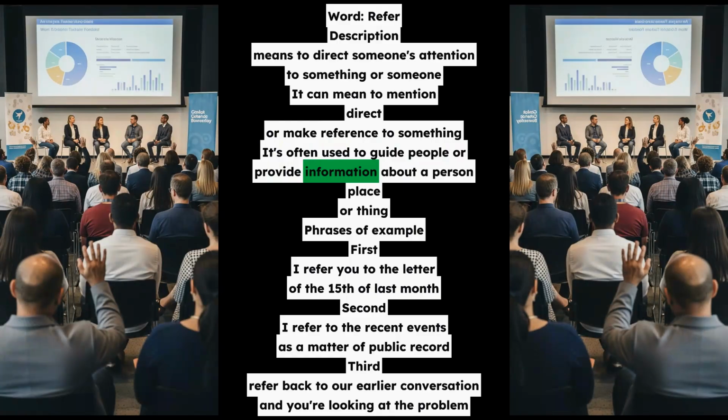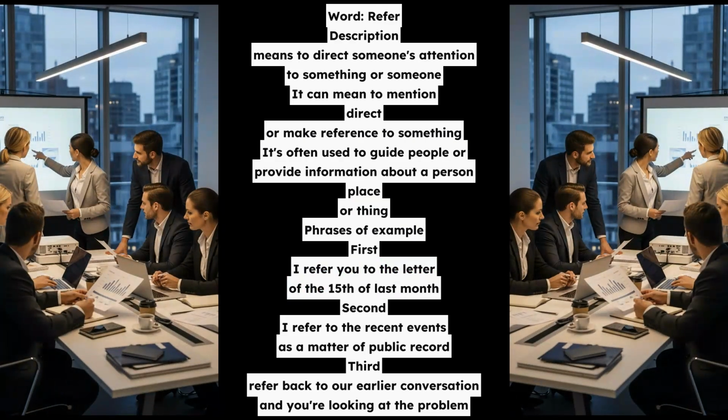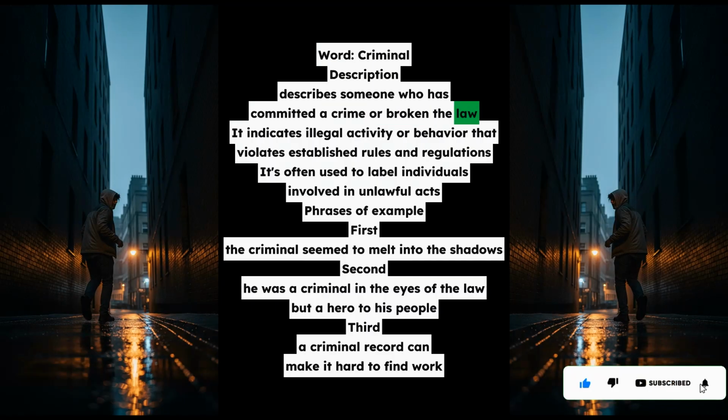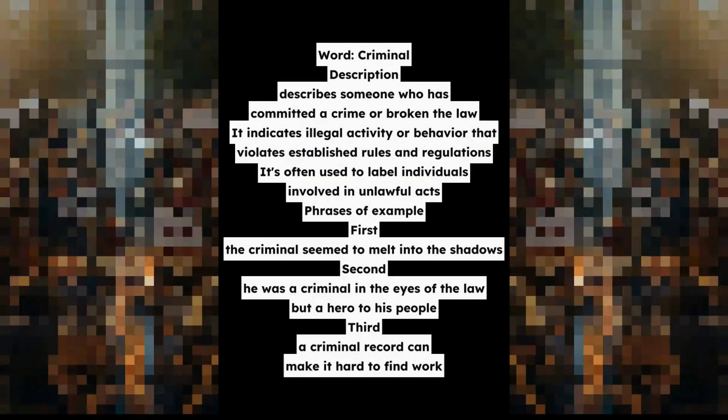Word, criminal. Description describes someone who has committed a crime or broken the law. It indicates illegal activity or behavior that violates established rules and regulations. It's often used to label individuals involved in unlawful acts. Phrases of example. First, the criminal seemed to melt into the shadows. Second, he was a criminal in the eyes of the law, but a hero to his people. Third, a criminal record can make it hard to find work.